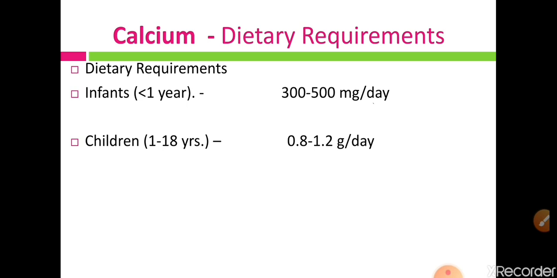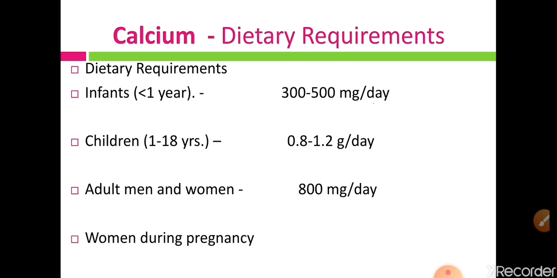Then children, that means the age group 1 to 18 years, require calcium 0.8 to 1.2 gram per day, while in an adult man or woman, the calcium requirement is 800 mg per day.